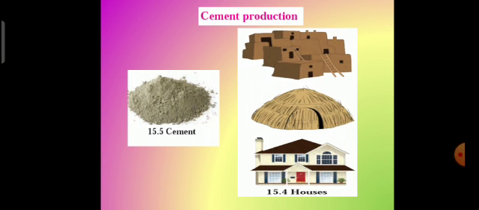And why is it strong? Because it is made with cement and bricks, that is why it is a strong structure. Now cement, without cement a good construction cannot be made. Concrete produced from cement is used to manufacture sheets, blocks, pillars and pipes. Cement is an important material in construction.